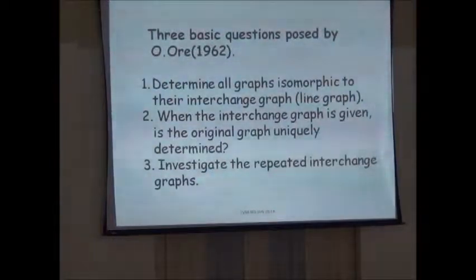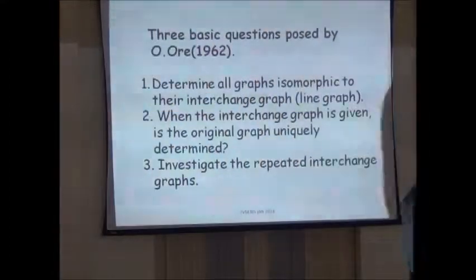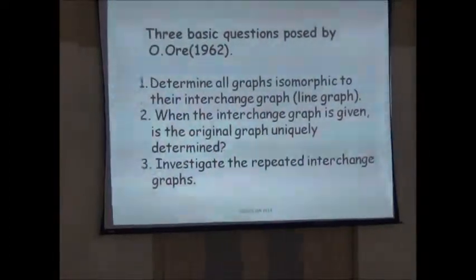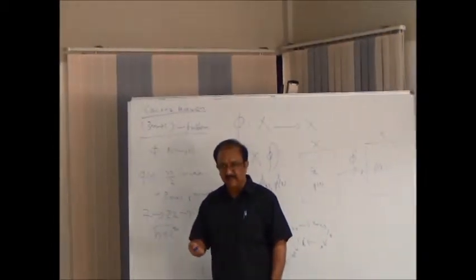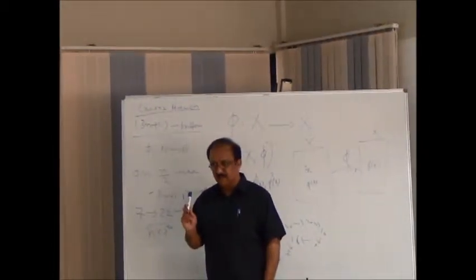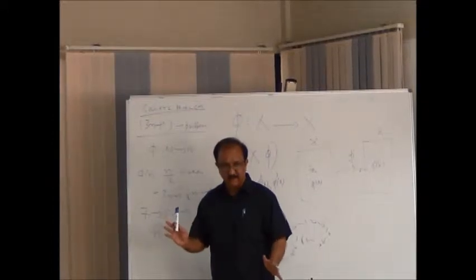Third question, investigate the repeated interchange graph, the repeated line graph. So I have a G, I have the line graph of G, the line graph of that, etc. What can you say about this?